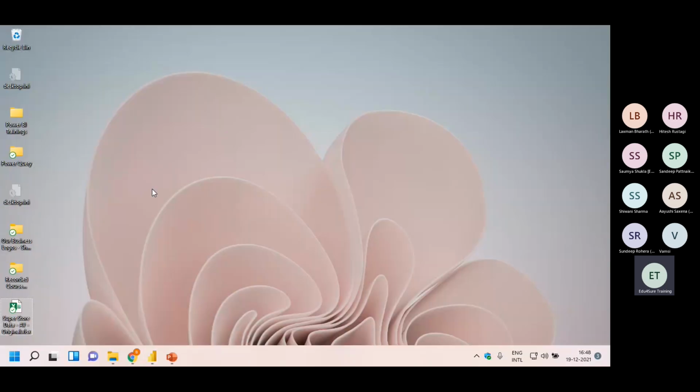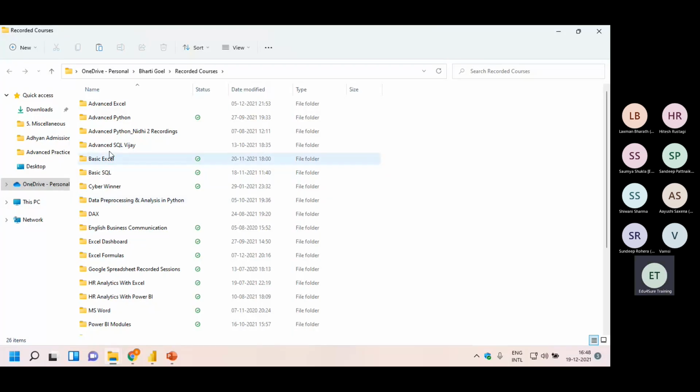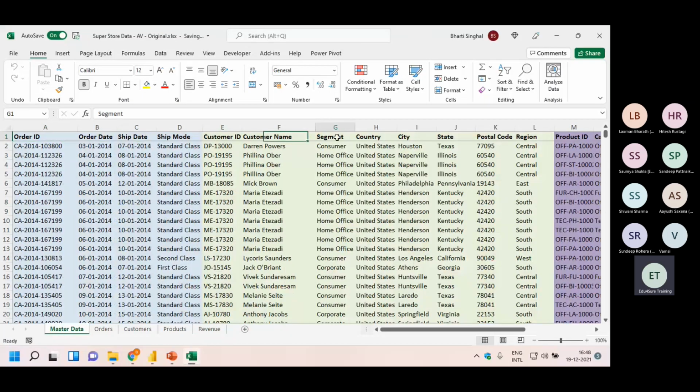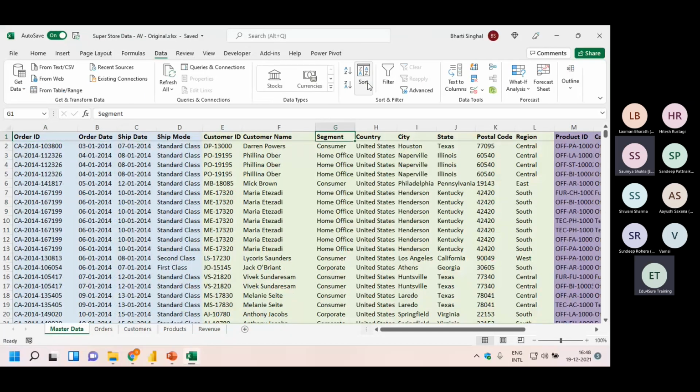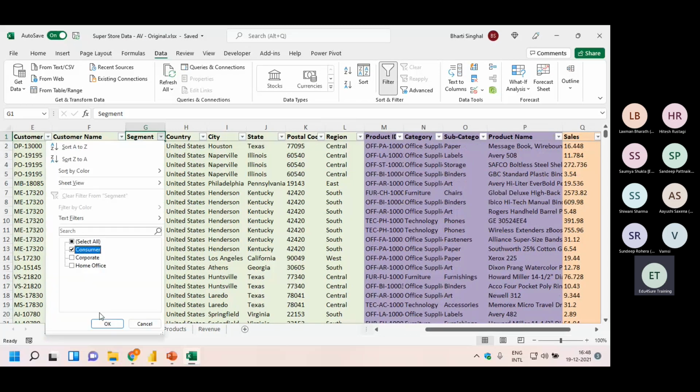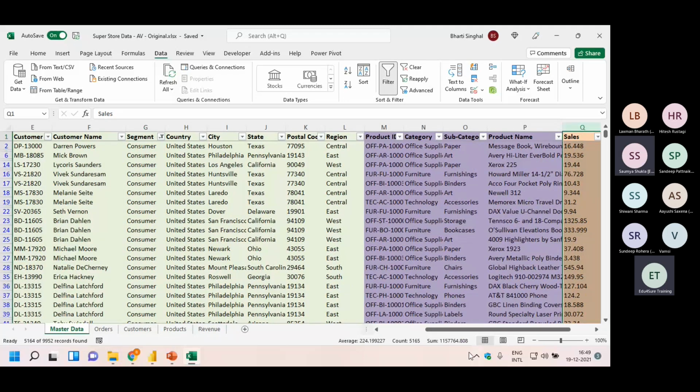Let me go back to an Excel sheet and pay attention. This data set which we are using, this table, I came here and edited the filter. Now I'm asking you, give me the sales count of the consumer segment. What do you do? You go to the segment column, put the filter for consumer segment, and take the total of sales from here, right?